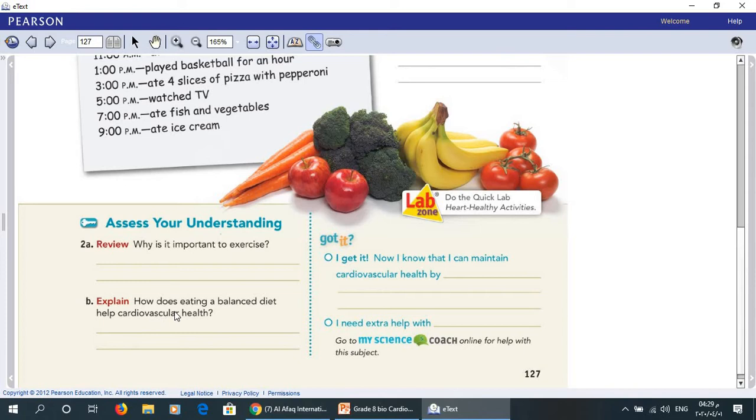Now B. How does eating a balanced diet help cardiovascular health? I said eating food low in trans fat and saturated fat helps your vessels work well. The answer will be: it helps keep blood vessels healthy. I will repeat the answer again: it helps keep blood vessels healthy.